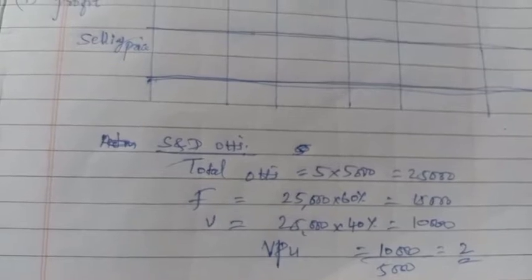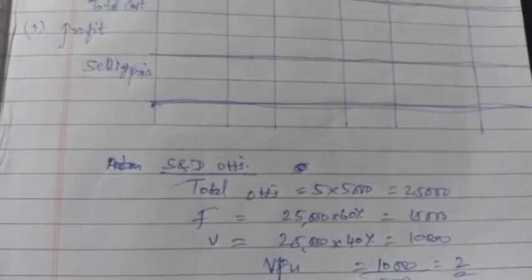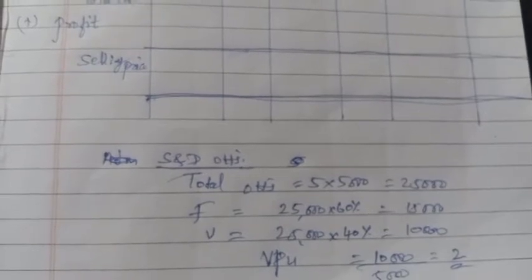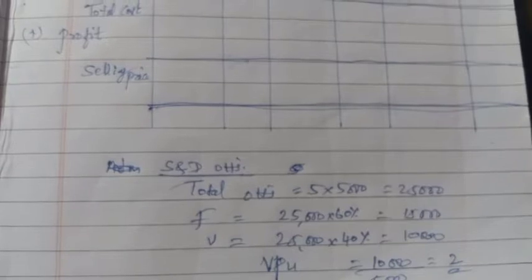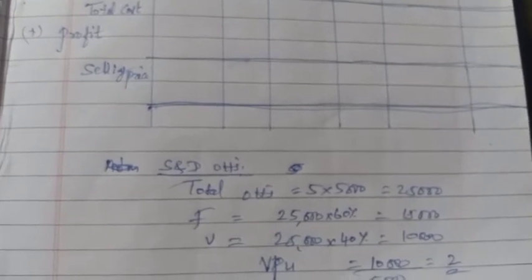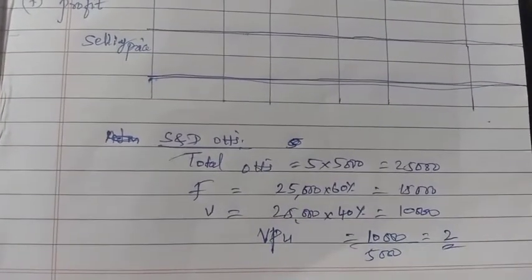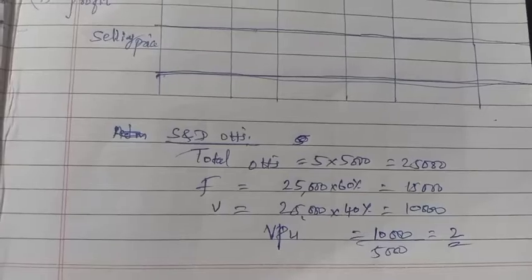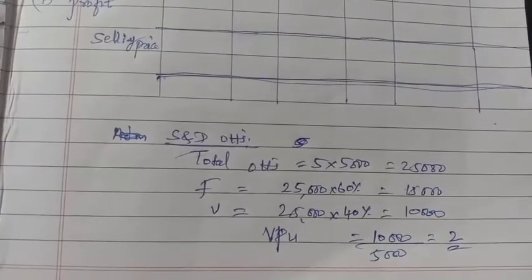Out of 25,000, 60%, that is 15,000, is fixed. The remaining 10,000, 40%, is variable. For fixed we take the amount 15,000 directly to the statement. But for variable we require per unit, so 10,000 divided by 5,000, you will get rupees 2 as the variable per unit.